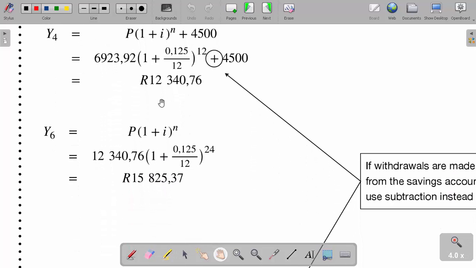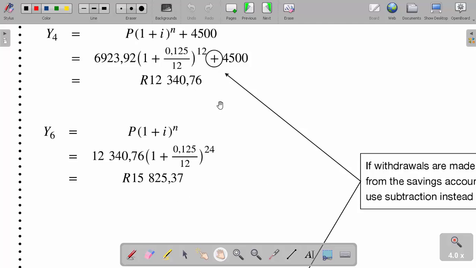Okay, now in the next 2 years we are compounding monthly, don't forget. So for that matter, I'm going to divide I by 12, and because it's next 2 years, what is 12 times 2? 24. So this answer which I have here within the next 2 years is going to yield this money, which is 15,825.37. Hope we are together.